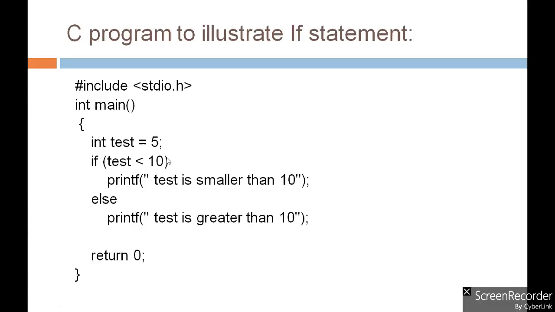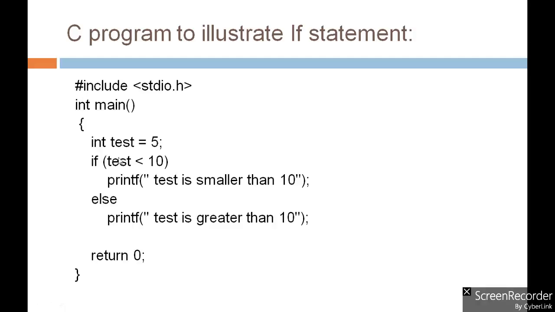So let's see the program. Here the variable is the same, taste equal to 5, and we are checking the condition whether the variable's value is less than 10. If the value of the variable taste is less than 10, then it will display taste is smaller than 10.